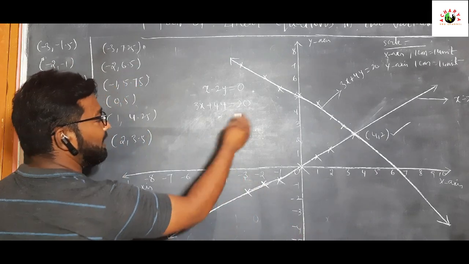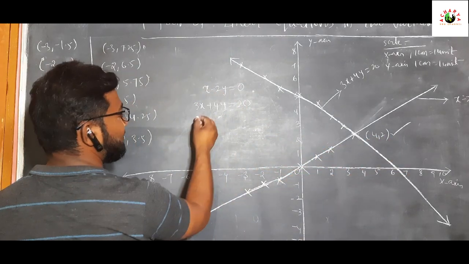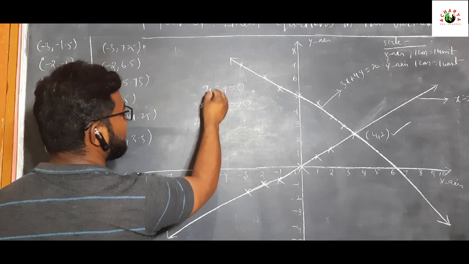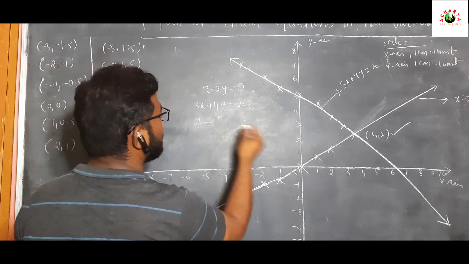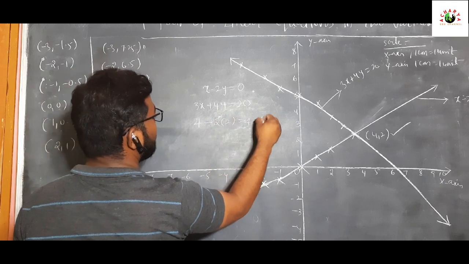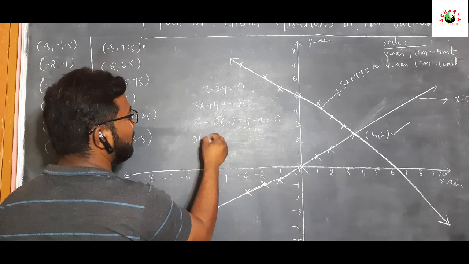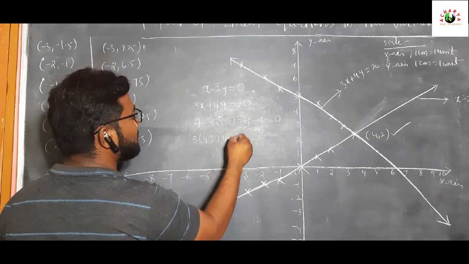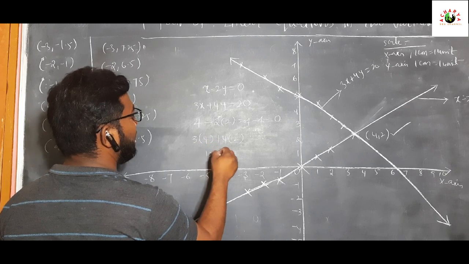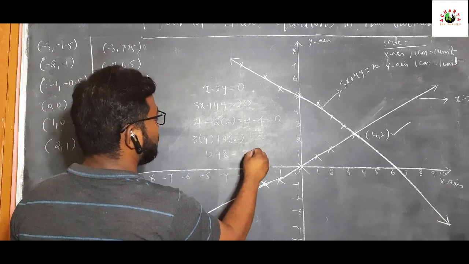Once we check it, here x is equal to 4 and y is equal to 2. Substituting 4 in place of x and 2 in place of y: 4 minus 2 into 2, that is 4 minus 4 equal to 0. In the second equation, x value 4 and y value 2: 3 4s are 12 and 4 2s are 8, so 12 plus 8 is equal to 20.